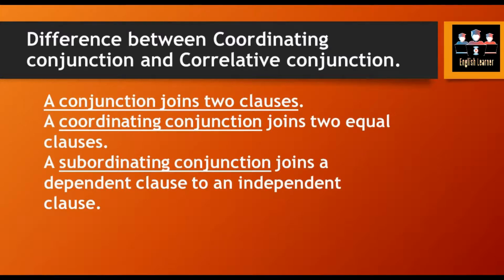Well, a coordinating conjunction joins two equal clauses, whereas a subordinating conjunction joins a dependent clause and an independent clause. The dependent and independent concept is going to be cleared in the clause lecture as well as the dependent independent lecture. So you are all requested to consider that lecture before moving towards the types of conjunctions.